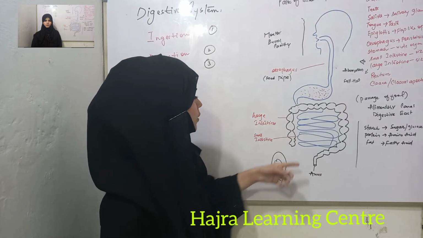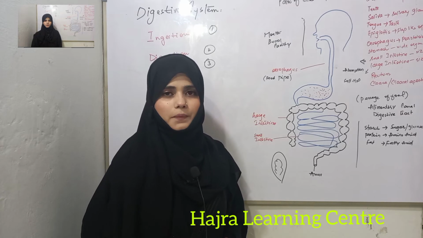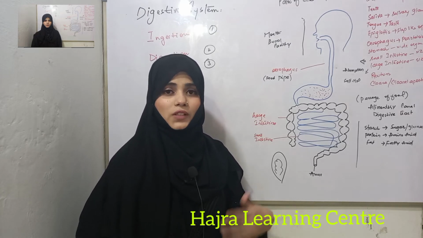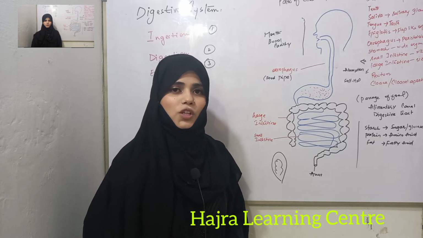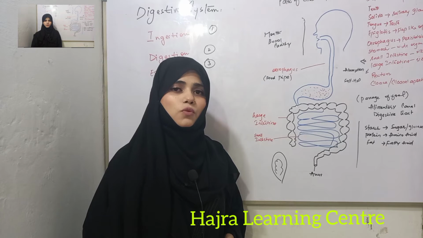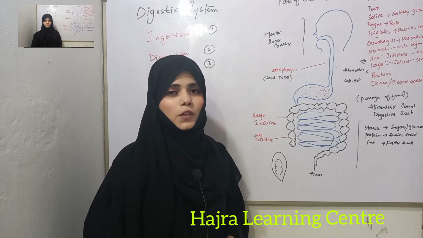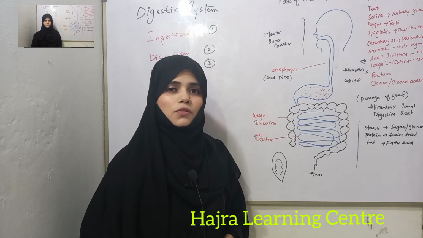So absorption takes place at the lower end of the small intestine, and digested food is absorbed by the finger-like projections called villi. Now the digested food is directly transferred into the blood stream. So these nutrients will go all over your body where they are needed.